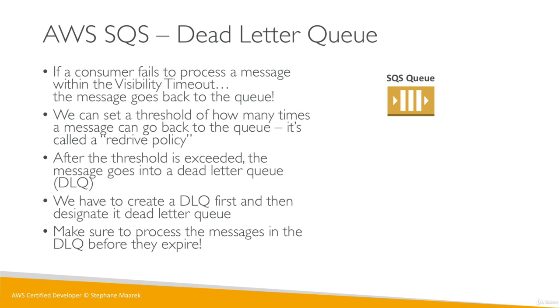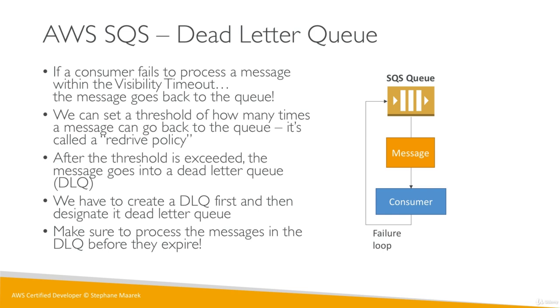The idea is that we have the dead letter queue right here, and our consumer gets the message and fails to process it, so it goes into a failure loop, and the message goes straight back into the SQS queue. That's one time. Then the message is consumed again by the same consumer, or another consumer, and it goes straight back into the queue, second time of failure. Third time of failure, the consumer gets the message again and it goes back into the SQS queue.